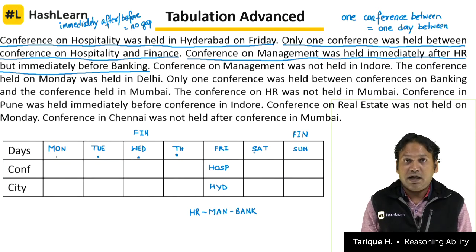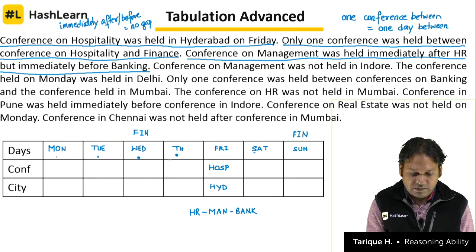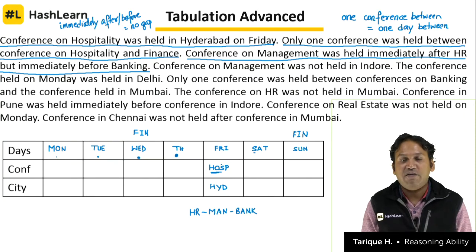But can HR, management, banking be on Wednesday, Thursday, Friday? Wednesday we have vacant, Thursday we have vacant, but Friday is already occupied. What is the conference on Friday? Hospitality. So Wednesday, Thursday, Friday is not an option. Similarly, Thursday, Friday, Saturday is also not possible. Friday, Saturday and Sunday is also not possible.